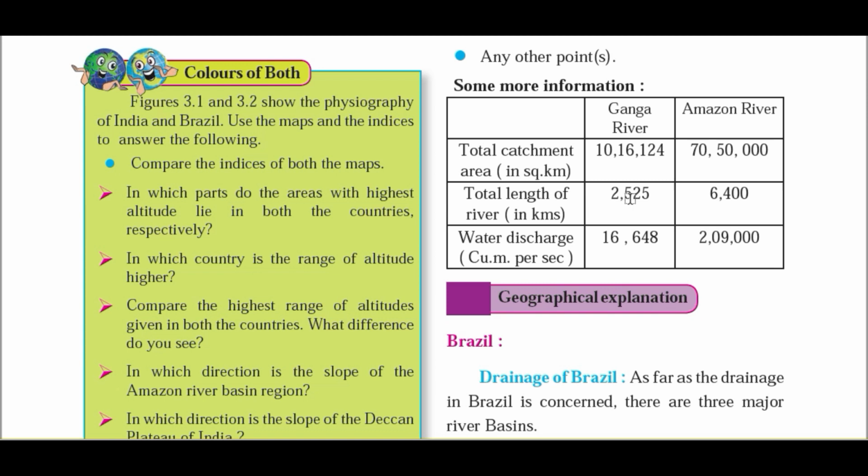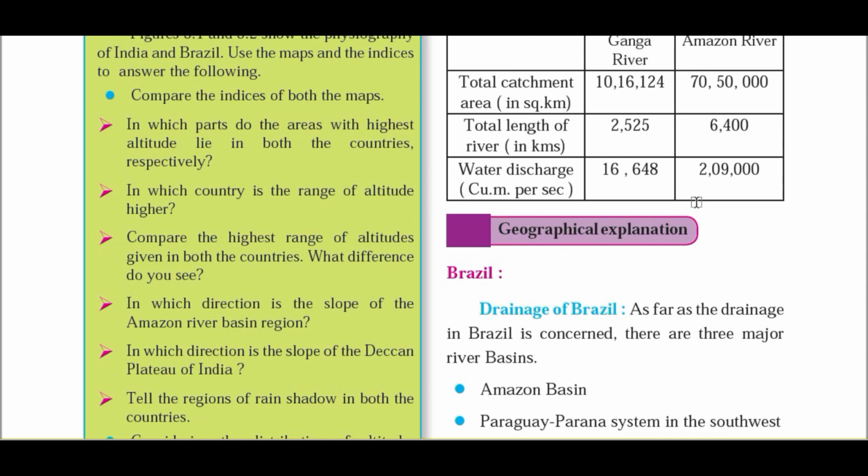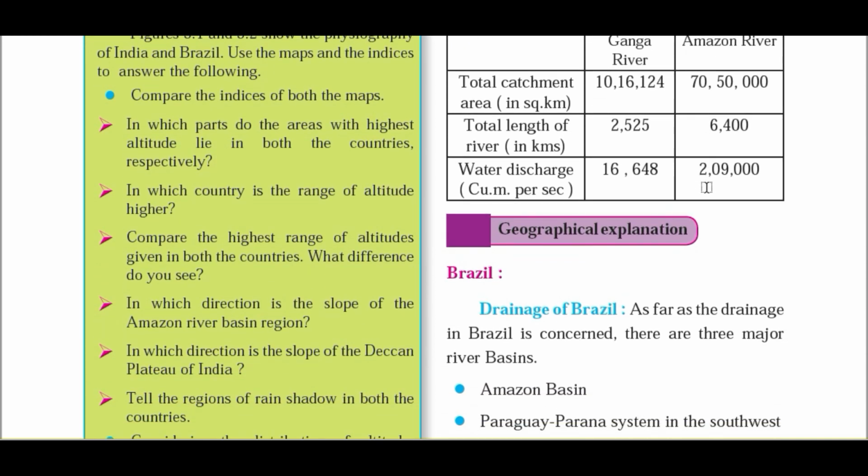Then the total length of Ganga River is 2,500 kilometers, and here it is 6,400, which is almost more than double of Ganga River. Here the water discharge capacity is 16,000 cubic meters per second, and here it is 2,09,000 cubic meters per second. So it is almost 13 times more. Just try to compare the things like this, so you will get the idea about the catchment area, drainage basin, and length of both the rivers and their variation.